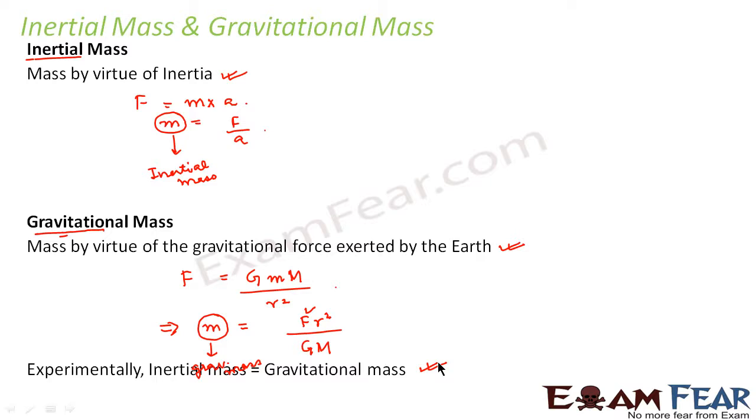Therefore, while solving problems or in our day-to-day life, we don't differentiate mass as inertial or gravitational mass. But actually, they are not the same. They have different interpretations, but the values of inertial and gravitational mass come out to be the same.